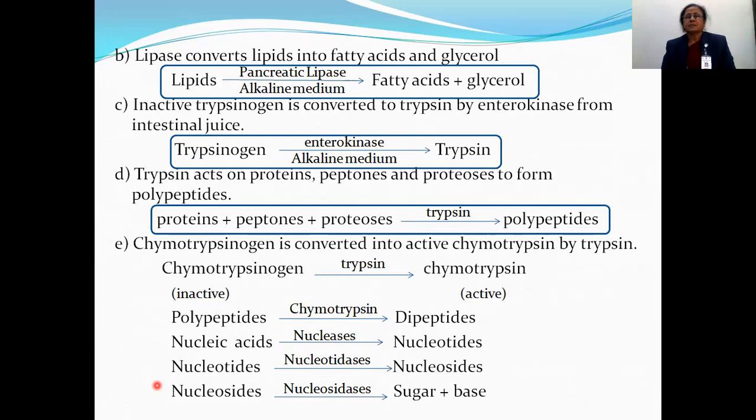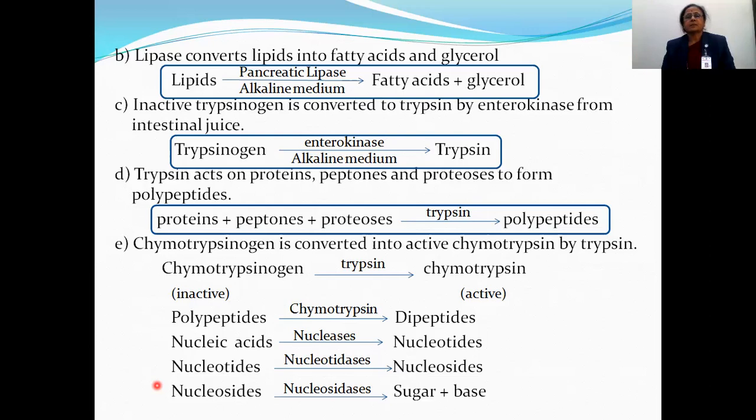At first, nucleic acid is converted into nucleotides in the presence of nucleases, then the nucleotide is converted into nucleosides in the presence of the enzyme nucleotidase, and this nucleoside is lastly converted into sugar and base in the presence of the enzyme nucleosidase.